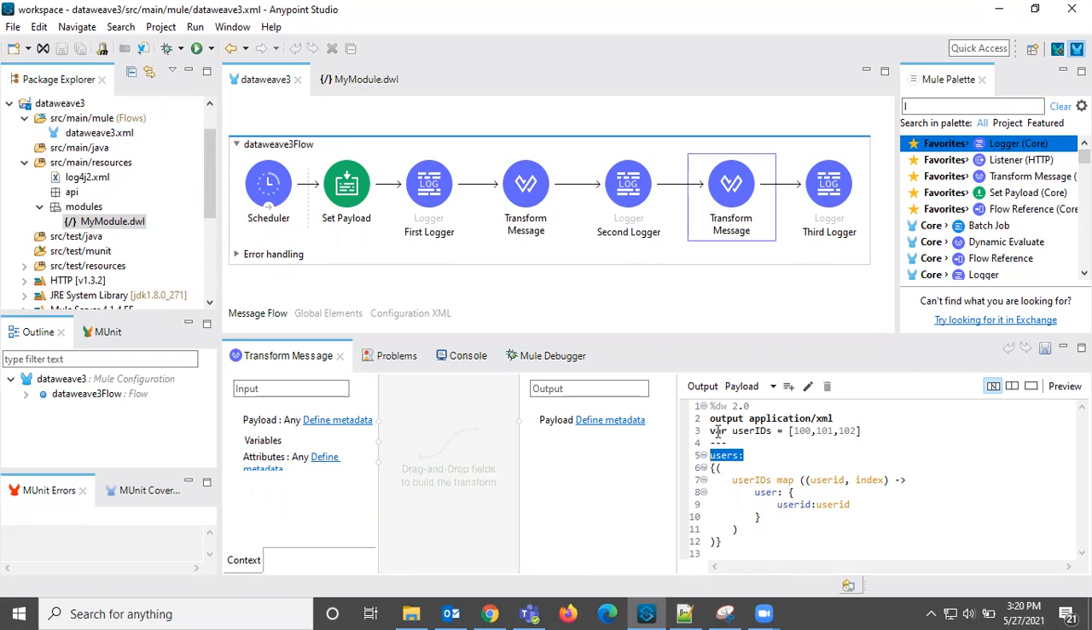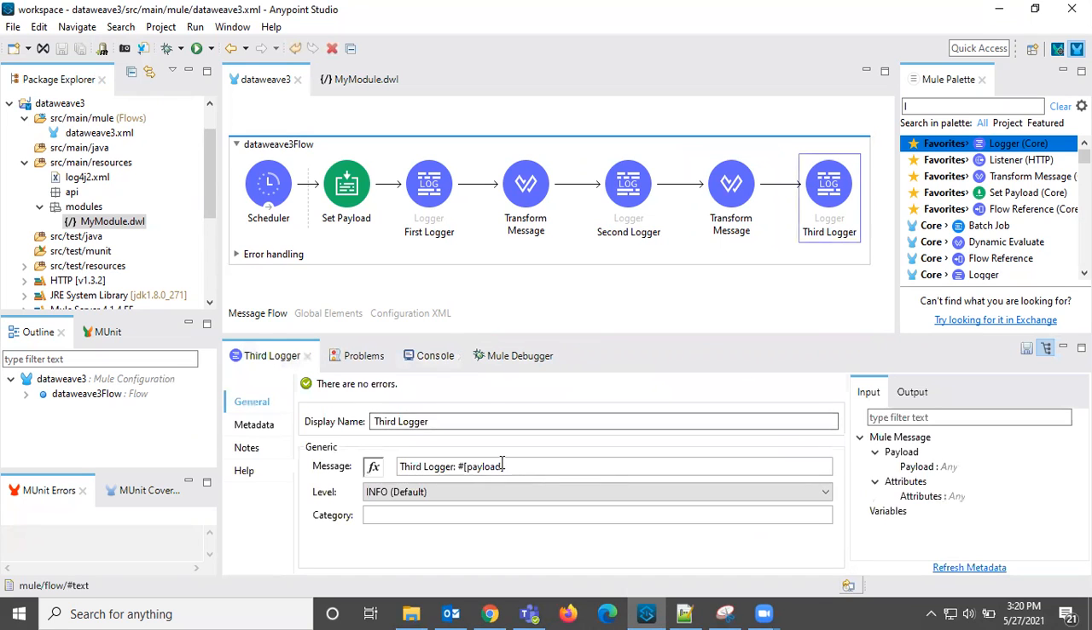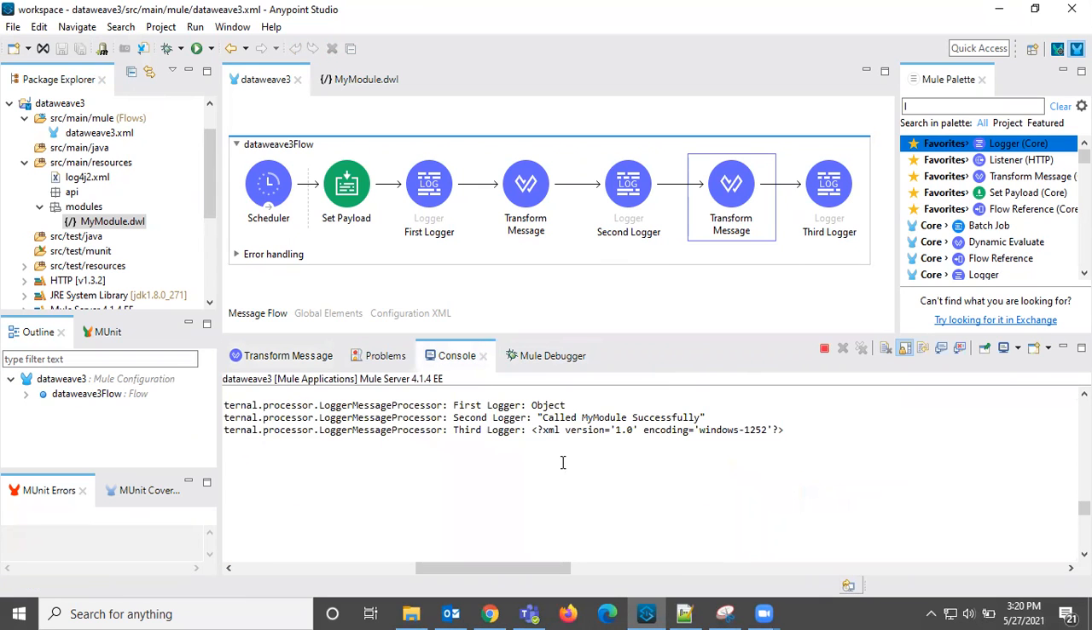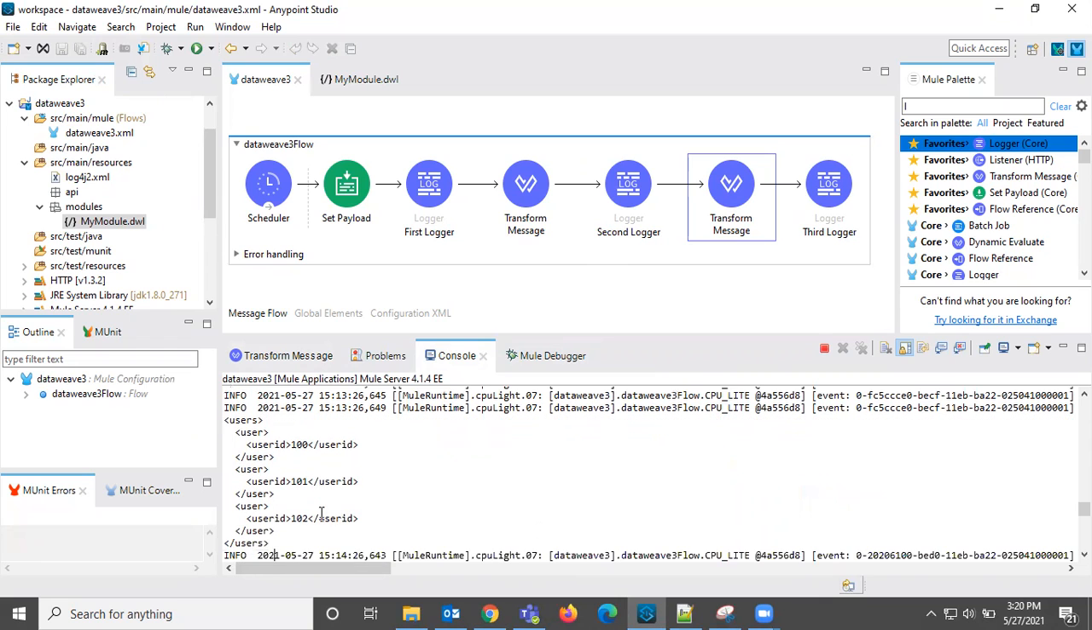So let us see the output from the console. It is already running, right? So this is the third logger output. What it is printing is just the payload. So let us see this. See, the XML first tag, and then users, user, user ID. So this is the expected output, right?